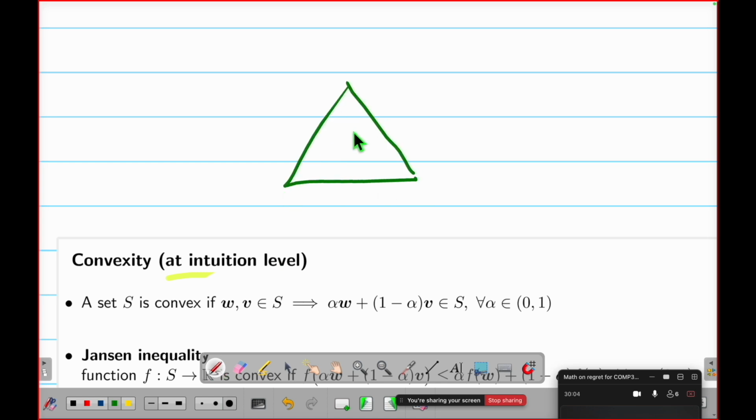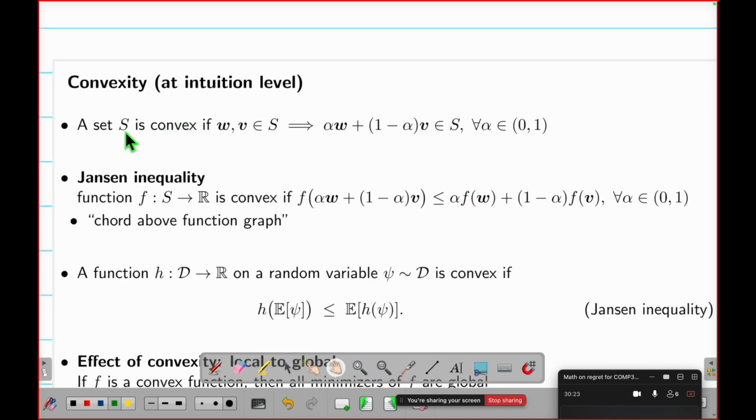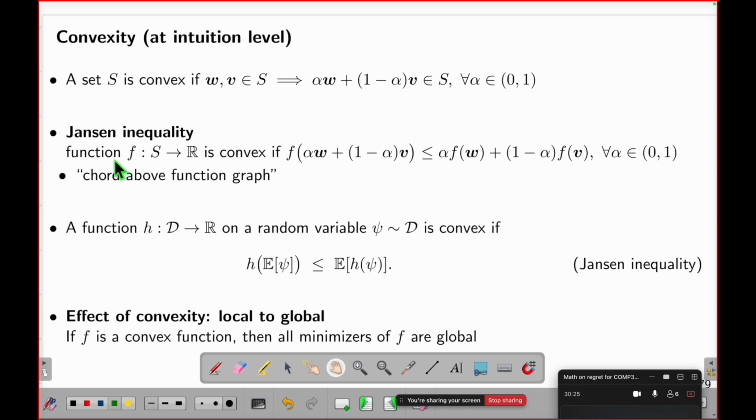Well, you have a triangle. So you have a point here and you have a point here. Is this line inside the triangle? Yes. So therefore, it's convex. So now, this is when a set is convex. Now, is a function convex or not?